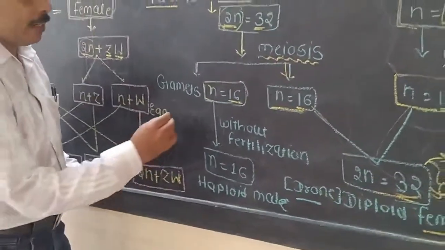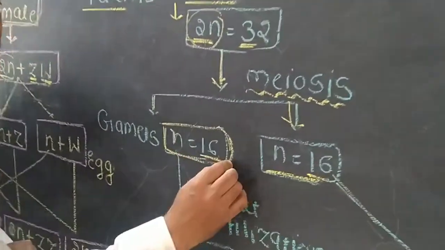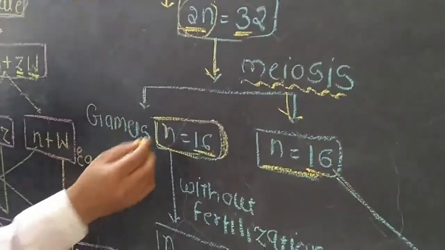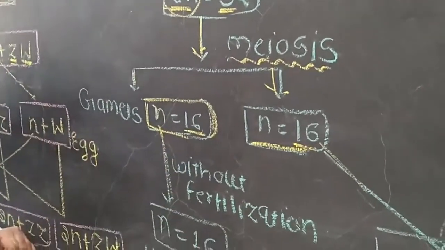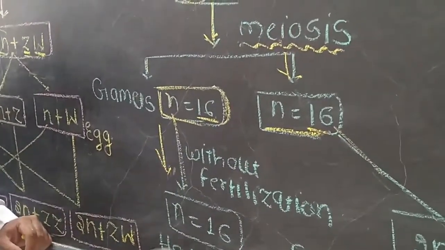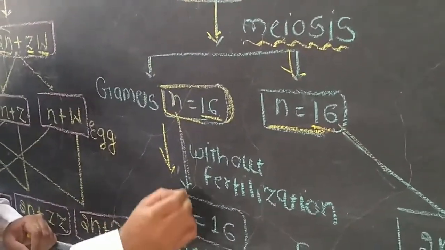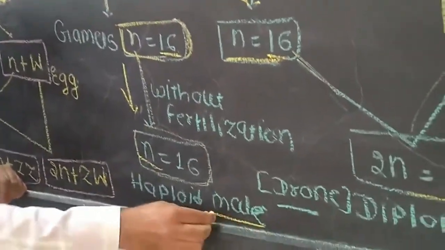Another important and interesting fact is that another egg, a female gamete, does not undergo fertilization. It develops directly into a new organism, and this organism will be male.